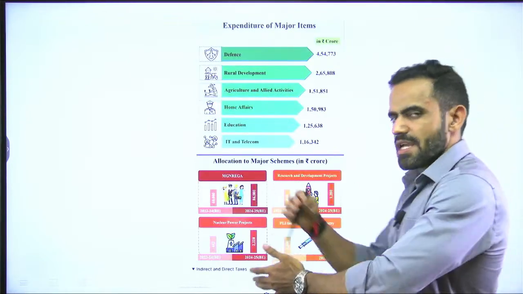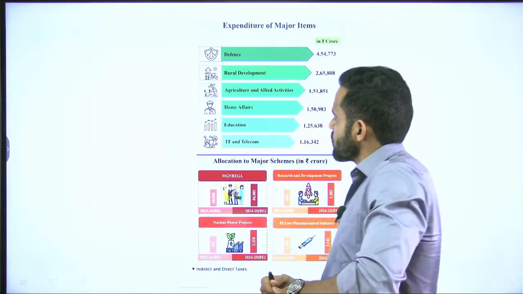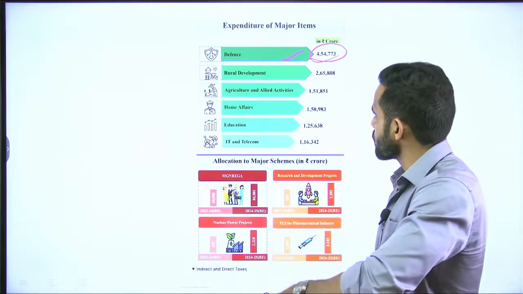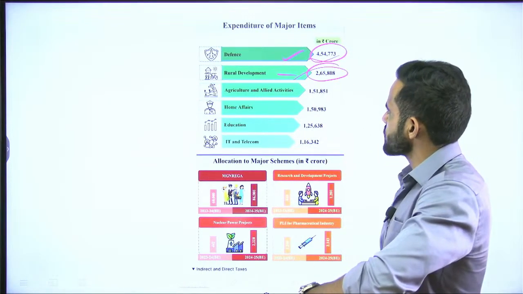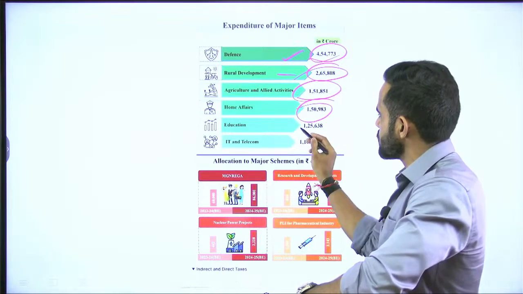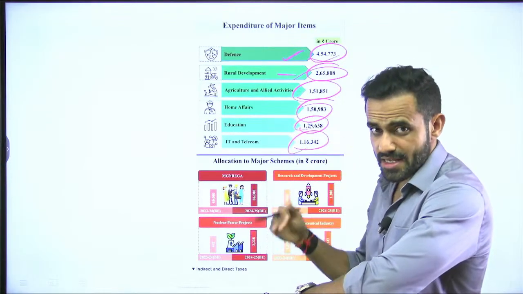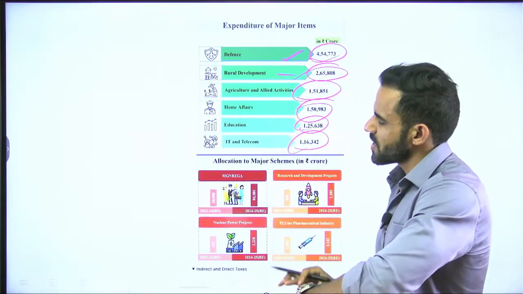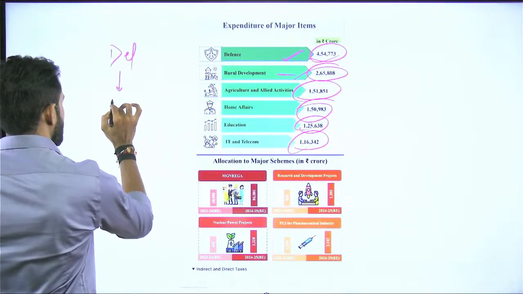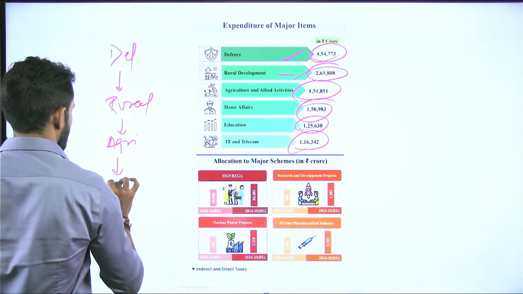Now, if we classify this expenditure in terms of various initiatives, the highest amount has been allocated for the defense sector, roughly 4.5 lakh crore, then rural development at 2.65 lakh crore, then agriculture 1.51, home affairs 1.50, education 1.25, and IT and telecom 1.16. Rather than remembering the exact numbers, just understand the pattern: defense, then rural development, then agriculture, then home affairs.